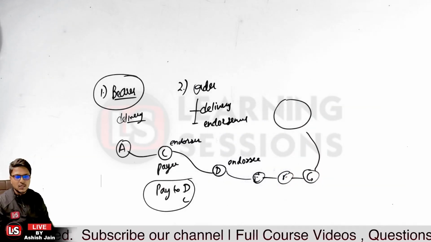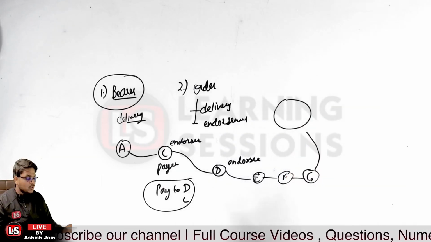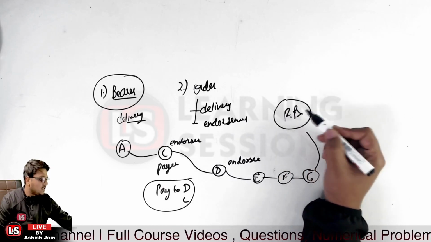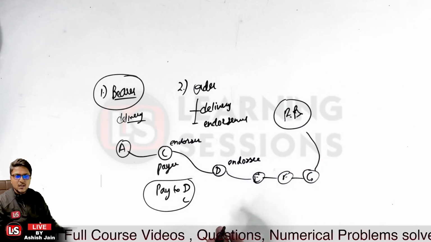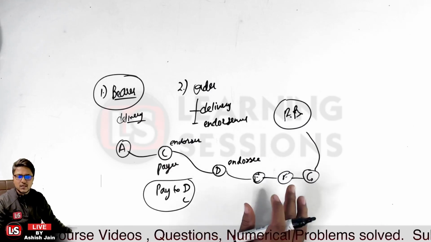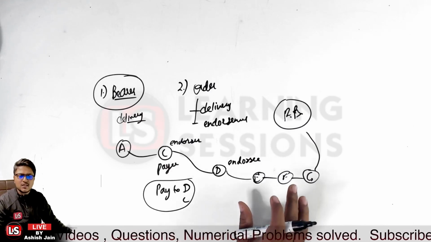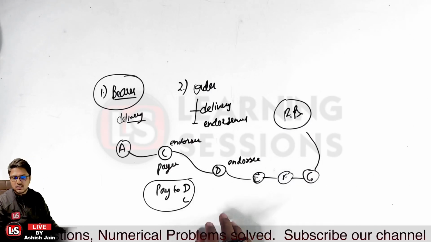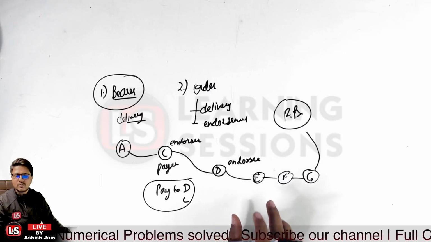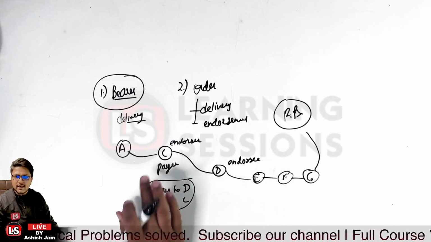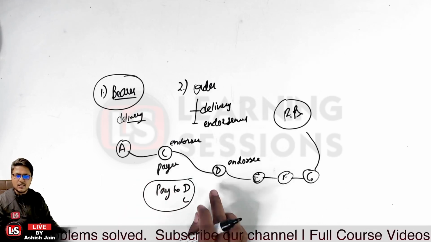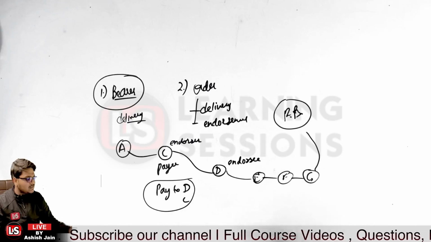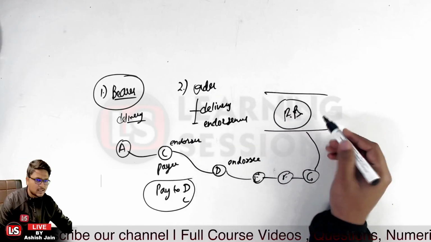I'm writing PB over here for reference, that is, the paying bank. The concern of the paying bank is related to the regularity of the endorsements, that first of all person C has endorsed it to person D, then person D to person E, then person E to person F, and so on.